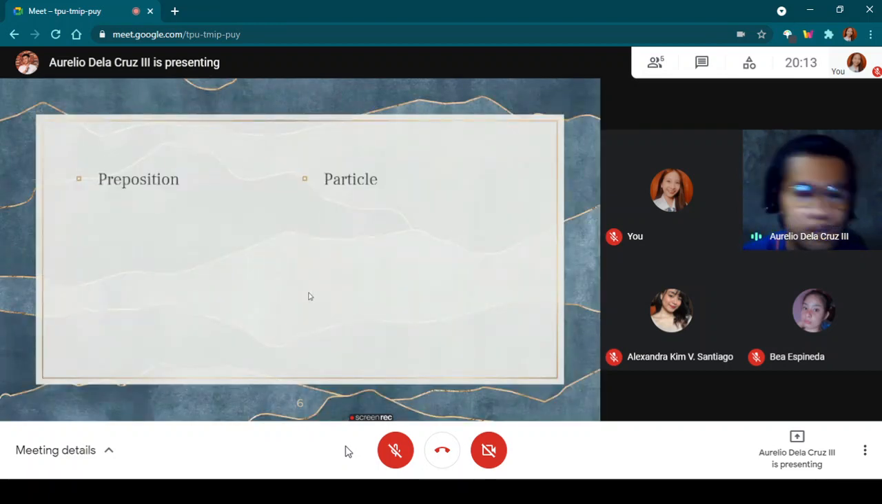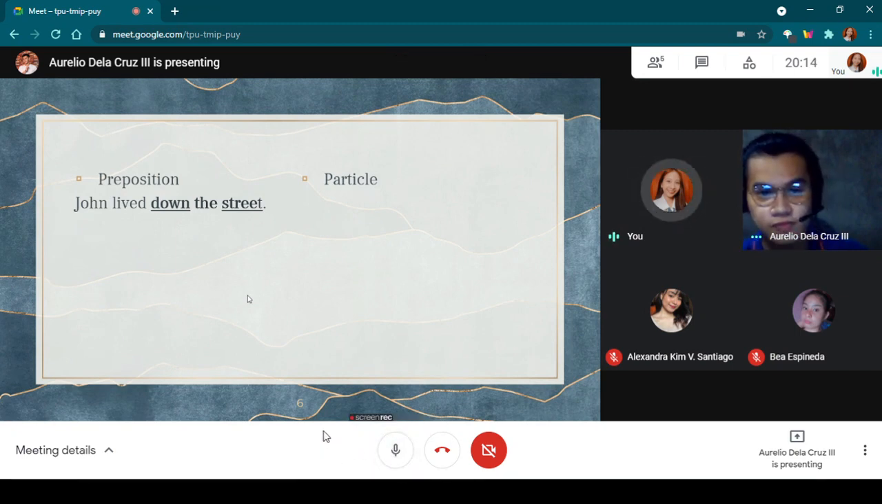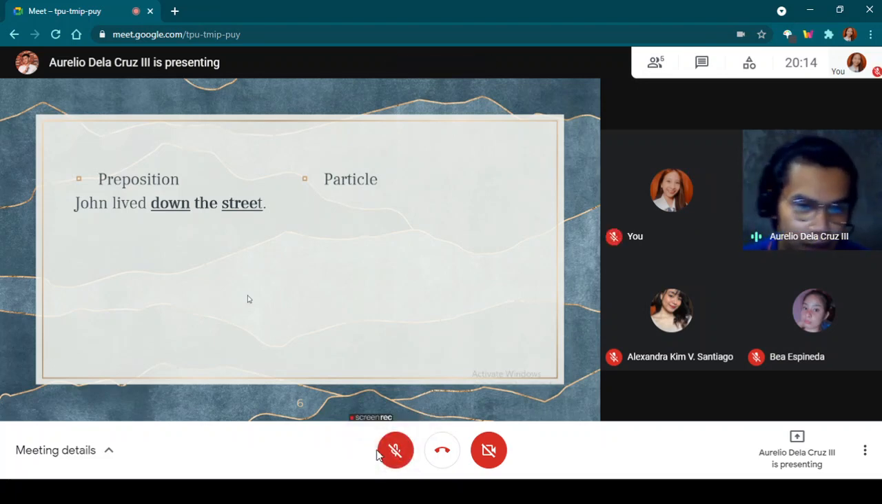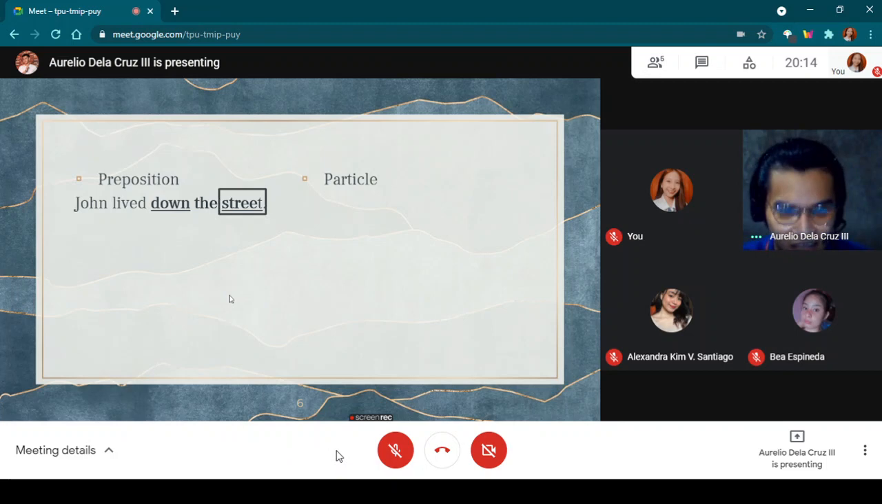Let's now give an example of the preposition in a sentence. Please read. Raimundo, read the first sentence. John lived down the street. Okay, for you, what do you think is the preposition here? Down is the preposition and the direct object is street. Okay, very good. Street is the object of the preposition.